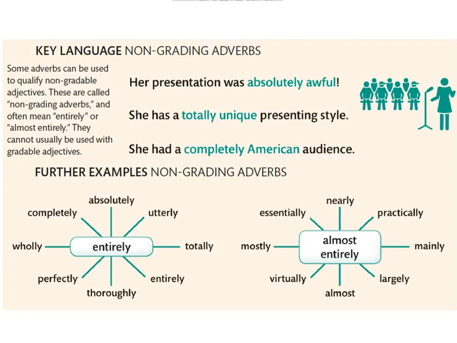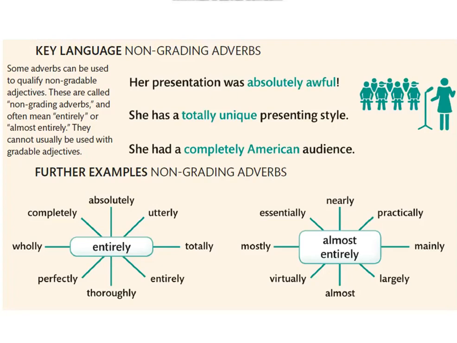Let's see more non-grading adverbs. If you're talking about something similar to entirely, we can say absolutely, utterly, totally, entirely, thoroughly, perfectly, wholly, completely.